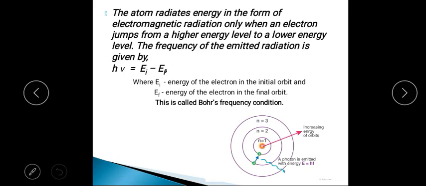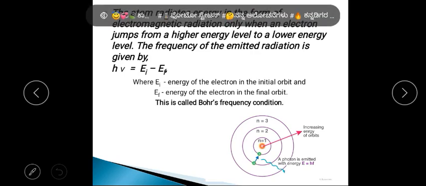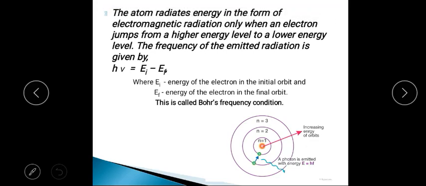For example, if a transition takes place from n is equal to 2 to n is equal to 1 orbit, then the emitted energy is equal to the difference between the energy levels. Now in this way we can write here, h nu is equal to Ei minus Ef, where Ei is the energy of the electron in the initial orbit, and Ef is the energy of the electron in the final orbit. So if the electron takes a transition from n is equal to 2 to 1, then the emitted energy is equal to E2 minus E1.